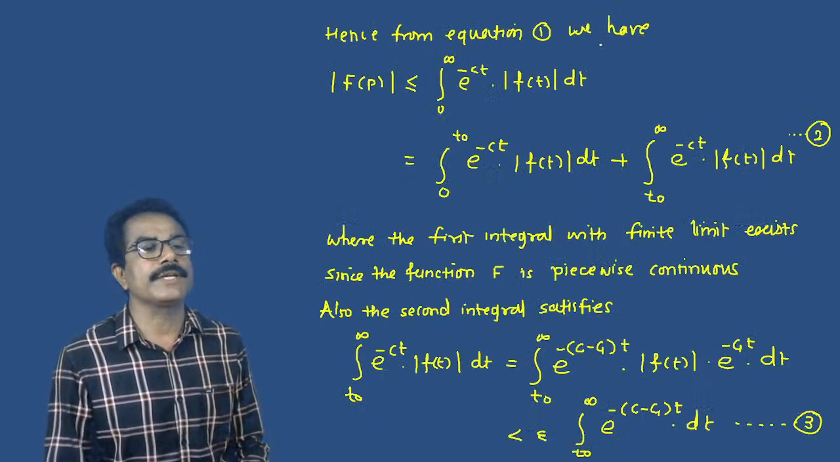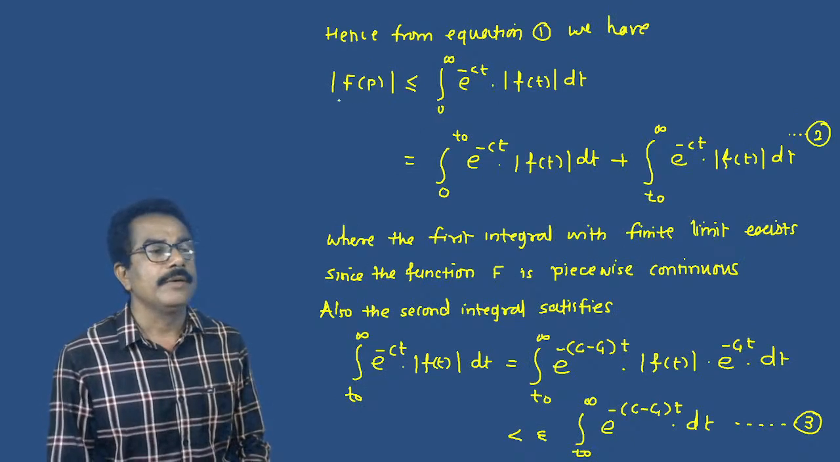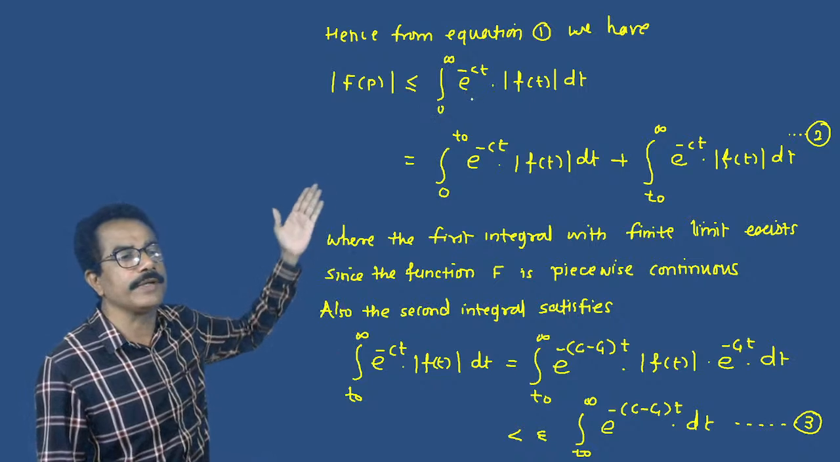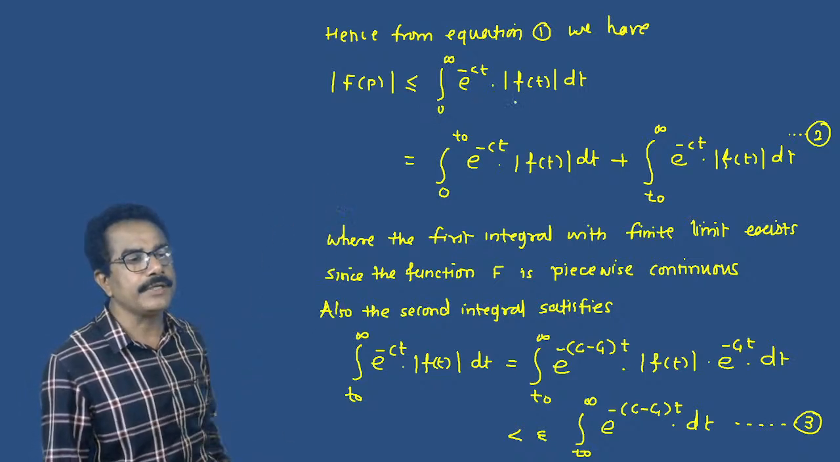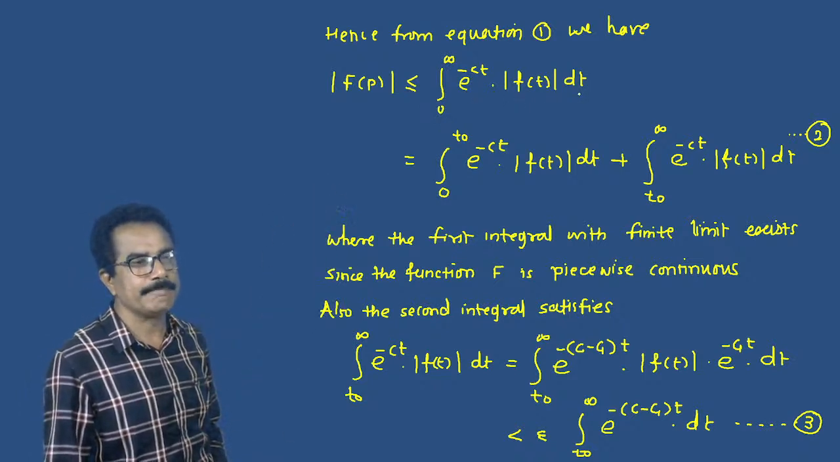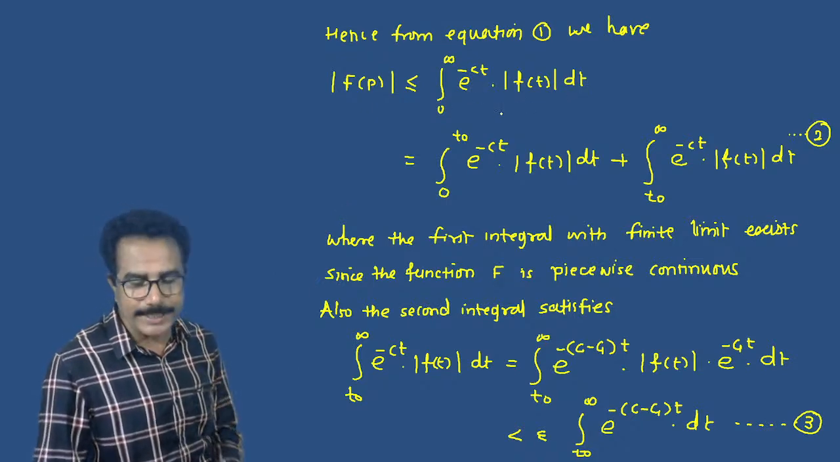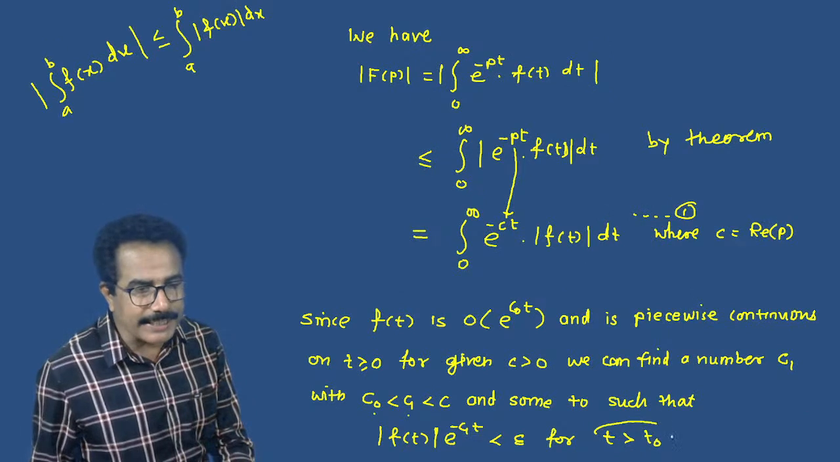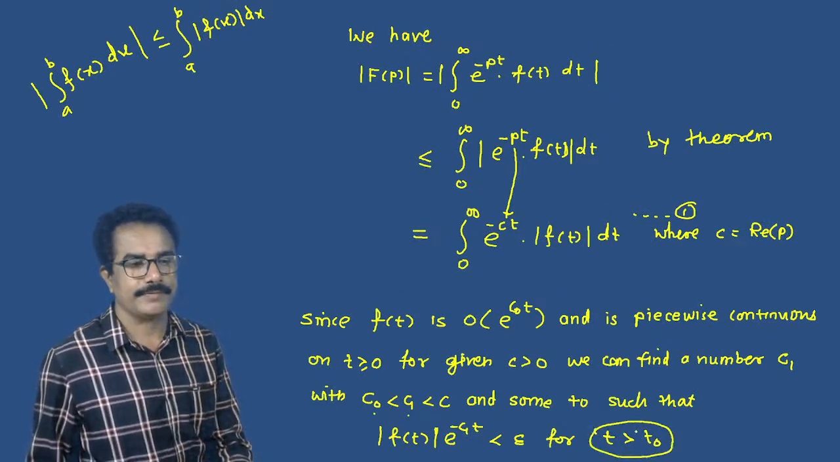Hence, from equation 1, we have mod of F of p is less than or equal to integral from 0 to infinity e raised to minus ct into mod of f of t dt. Now we have to divide this into two parts, because t is greater than t naught.